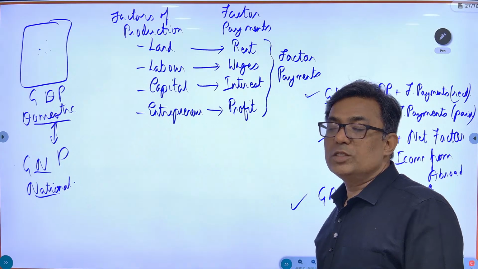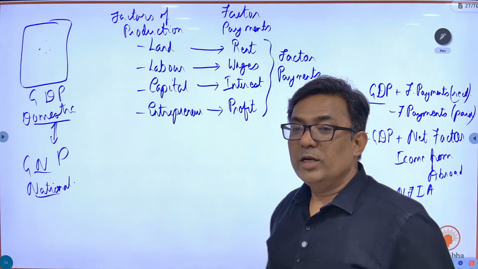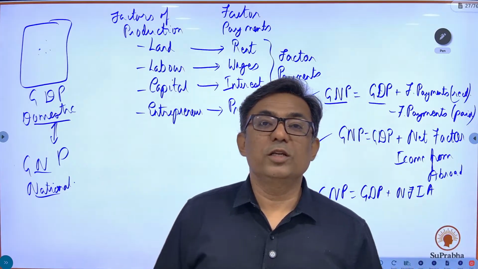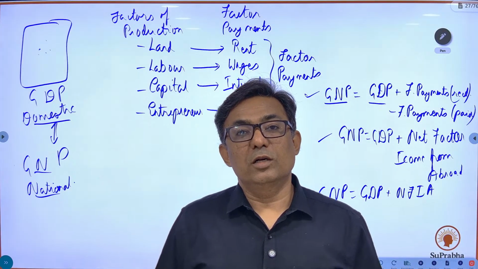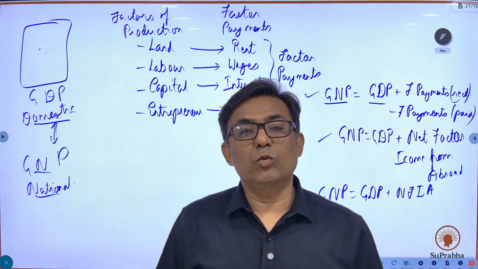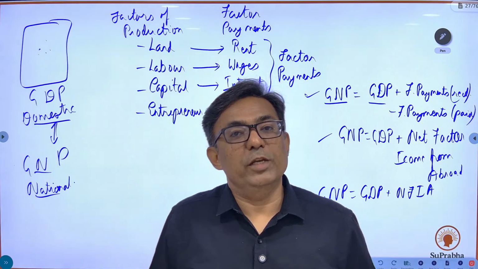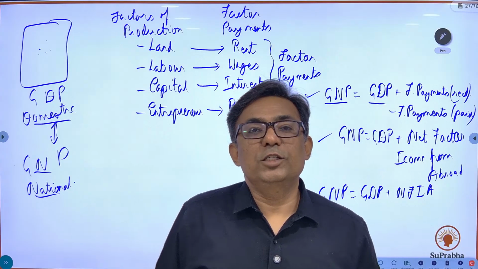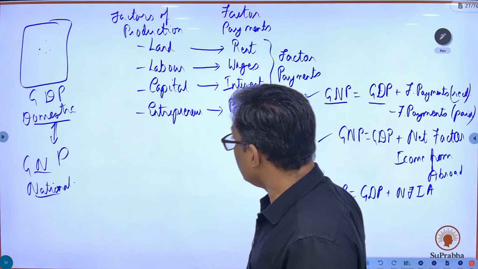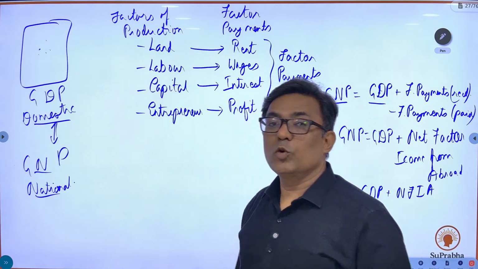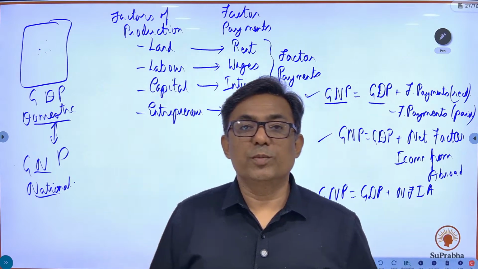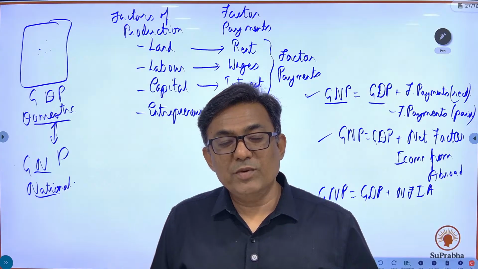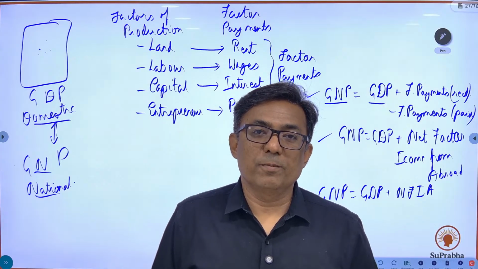So this is the difference between domestic and national. GNP gives what the nation produces, the income of the nation as such. Domestically what is being produced, that is GDP. The income of the nation from all sources is given by GNP, and GDP, gross domestic product, is whatever is being produced domestically.